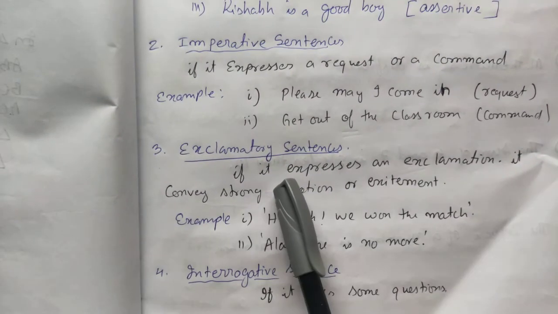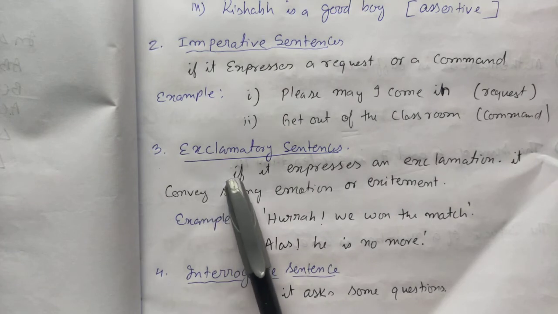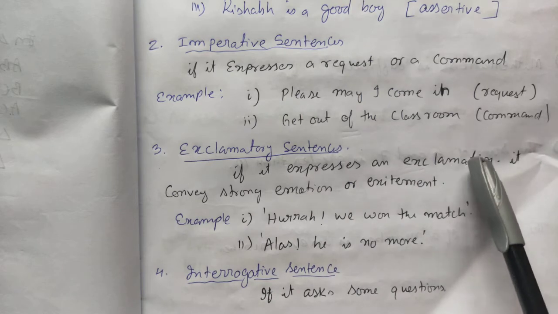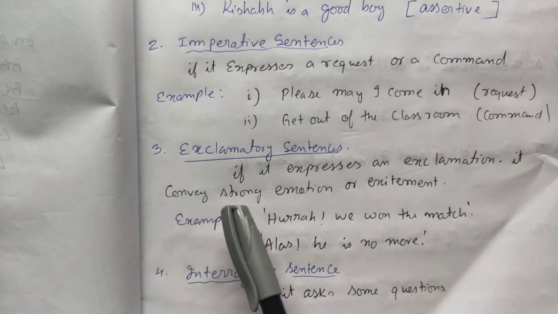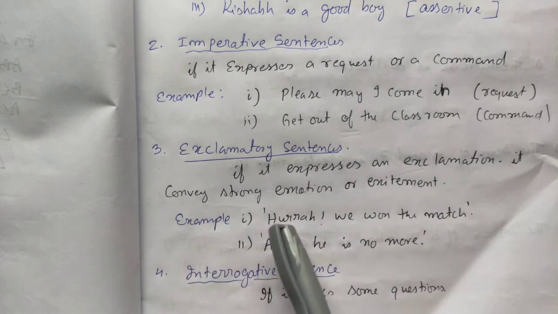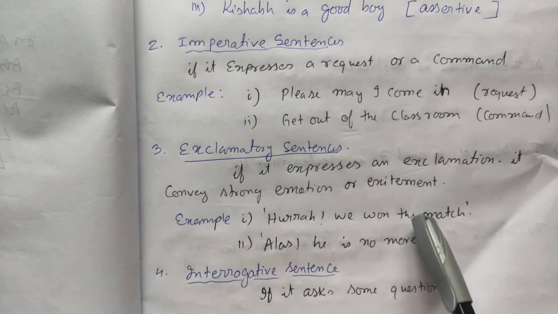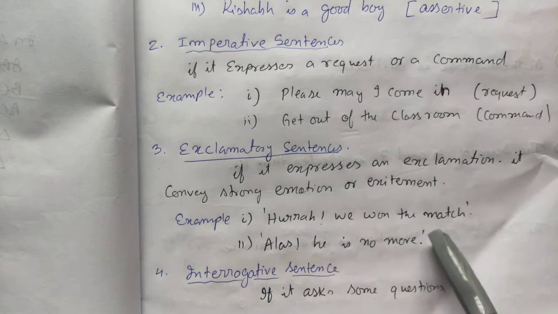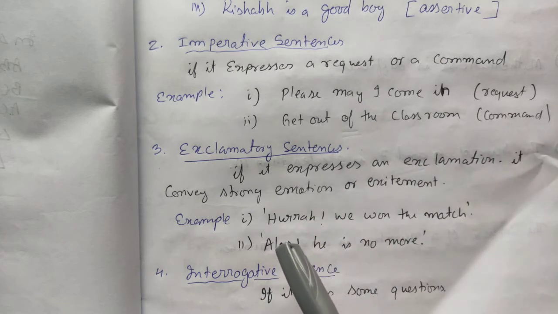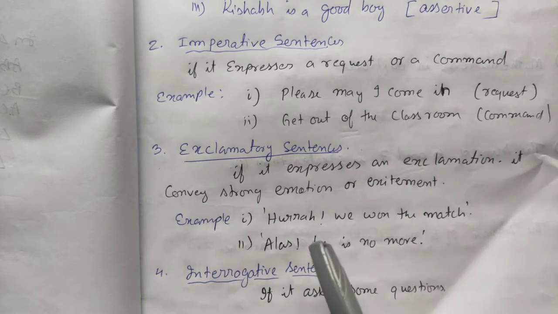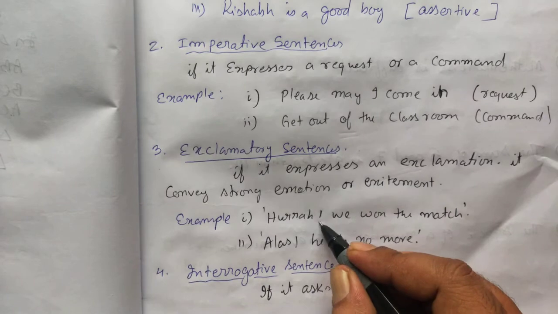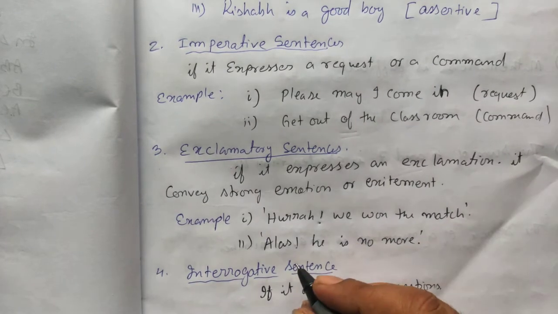A sentence is said to be an exclamatory sentence if it expresses an exclamation. It conveys strong emotion or excitement. For example, "Hurrah, we won the match!" shows excitement. And "Alas, he is no more!" shows emotion. So this type of sentence is called an exclamatory sentence, and in an exclamatory sentence you'll have an exclamation sign.